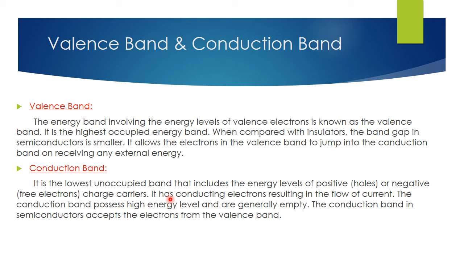It has conducting electrons resulting in the flow of current. The conduction band possesses high energy levels and is generally empty. The conduction band in a semiconductor accepts the electrons from the valence band.